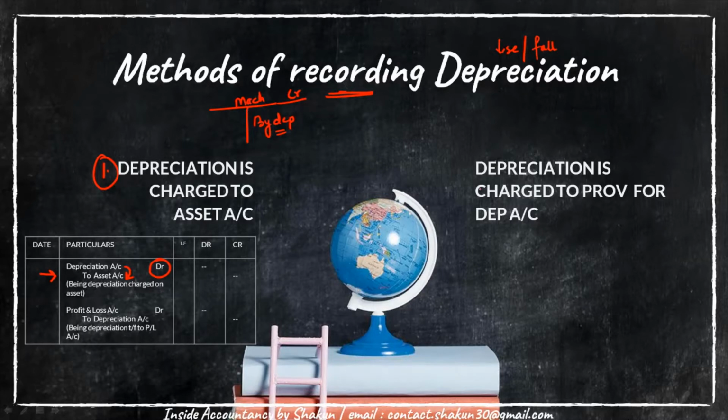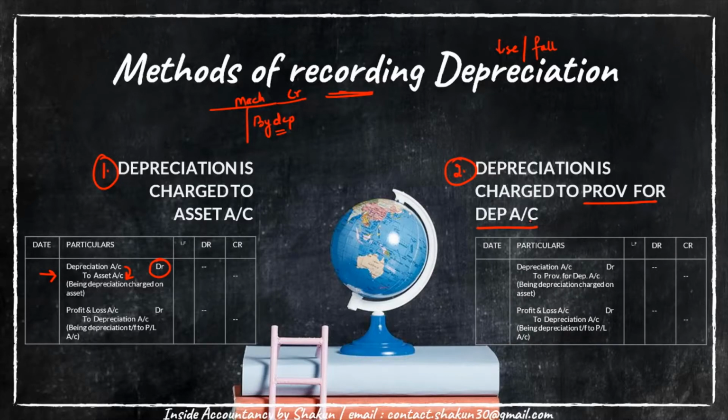Now the second method that we are going to talk about in this video is when depreciation is charged to provision for depreciation account. So under this method, the first entry for depreciation changes. Depreciation continues to be debited being an expense, but it is not charged to the asset account. Rather, it is charged to a specific account which is called provision for depreciation account. Let us understand what provision for depreciation is.